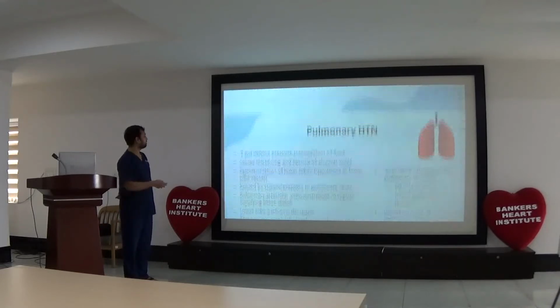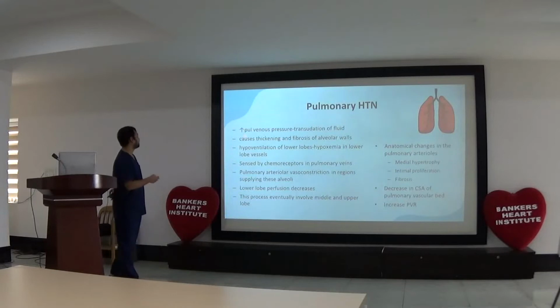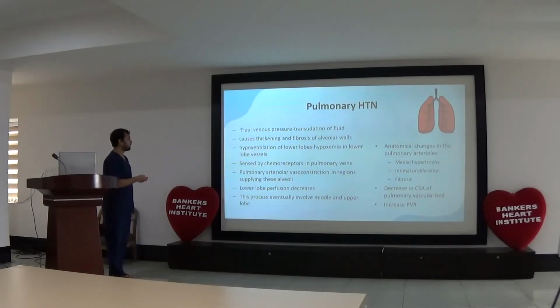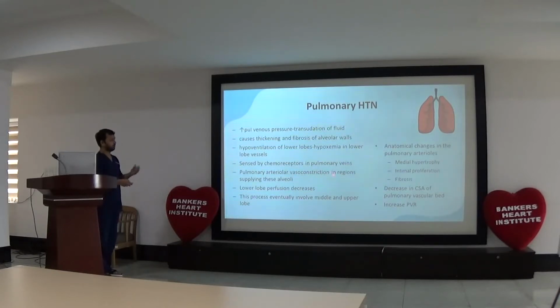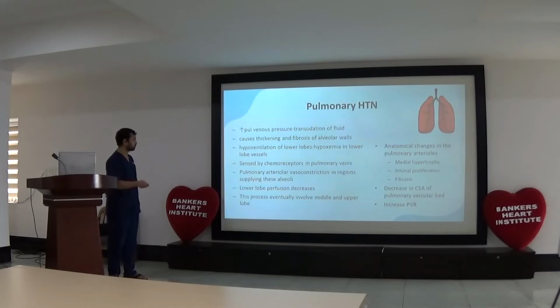The mechanism of pulmonary hypertension is increased pulmonary venous pressure, which causes transudation of fluid, causing thickening and fibrosis of the alveolar wall. There is hypoventilation of lower lobes and hypoxemia, which is sensed by chemoreceptors in pulmonary veins. Pulmonary arterial vasoconstriction in the region supplying these alveoli occurs, and lower lobe perfusion decreases. This occurs initially in the lower lobes. After that, the process eventually involves the middle and upper lobes.